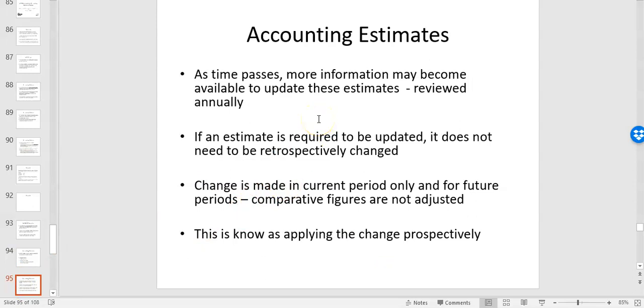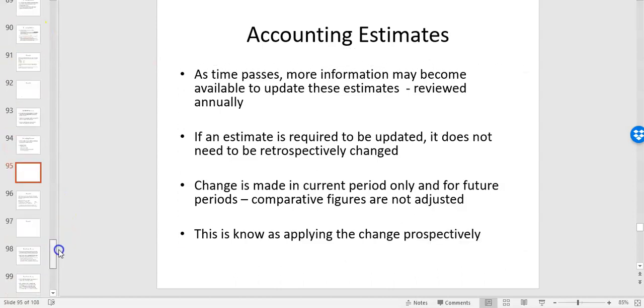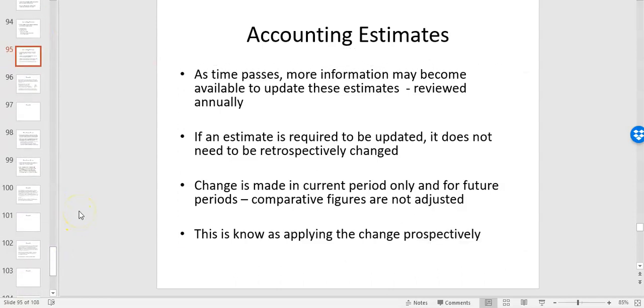So when you're updating accounting estimates, updating your bad debt provision, updating your useful life on property, plant and equipment, your residual value, they're not applied retrospectively. They are applied what we call prospectively. So it's much more simple. What we mean is you make the change in the current period and you don't adjust comparative figures. So that's much more straightforward, you don't have to go back and adjust prior year. You can adjust it in the current year and use that going forward. That's what we mean applying it prospectively. Make the change this year and in future years. Don't worry about changing prior periods.